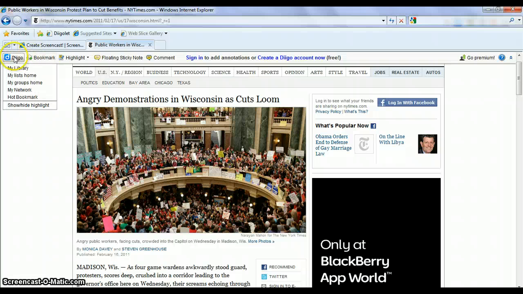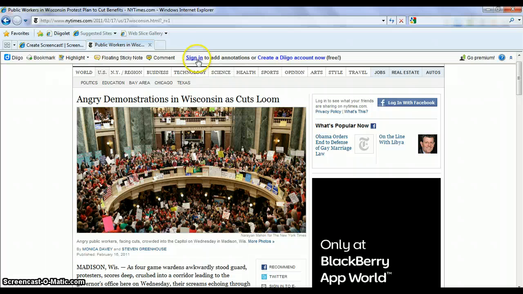Okay, you've got the Diigo, bookmark, highlight, floating sticky note, comment. I want you to click on bookmark. Now, unlike me, you should have already been logged in.